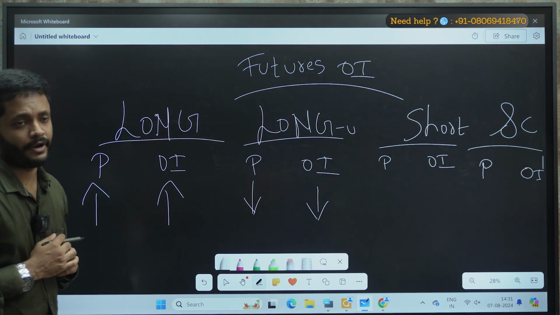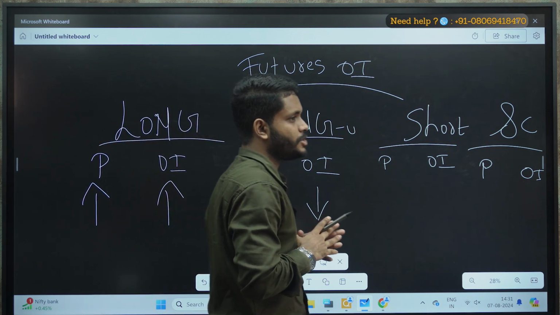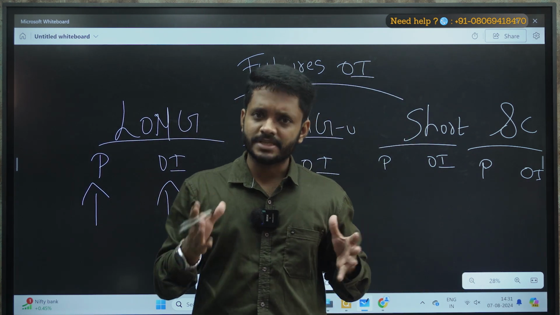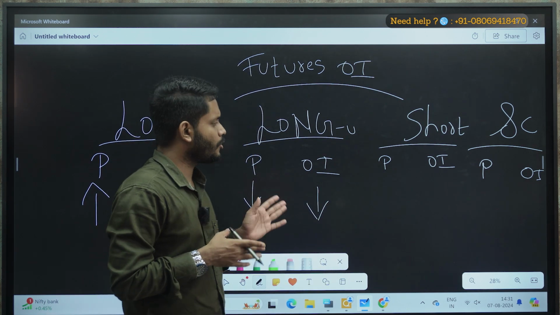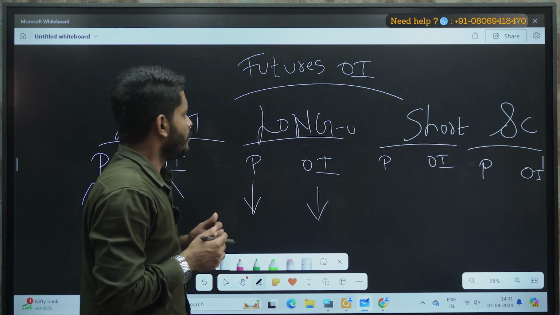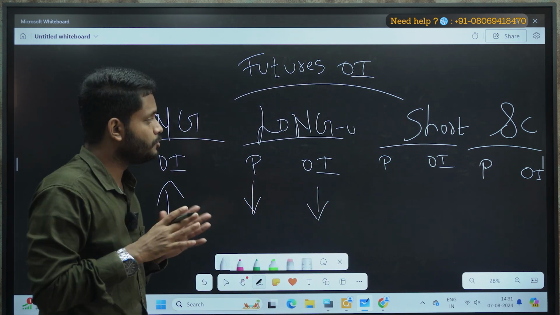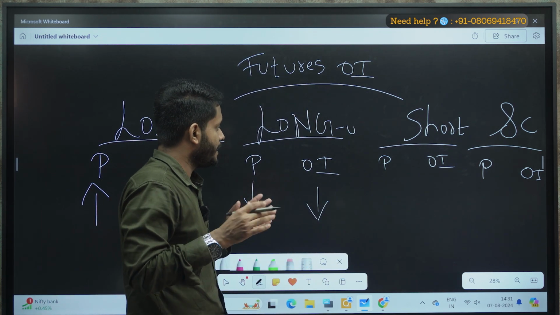What is long unwinding? People believe that long unwinding and short are one and the same. There is a misconception that long unwinding and short are the same, because in long unwinding the price comes down and in short the price also drops. Correct? So people usually have a wrong perception about it. Let me clear it up.